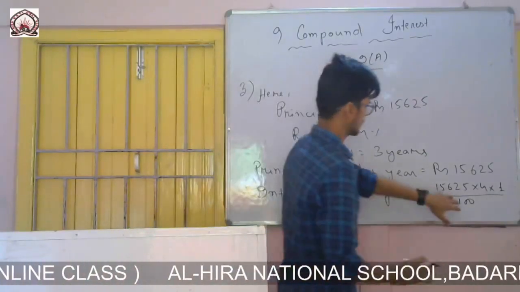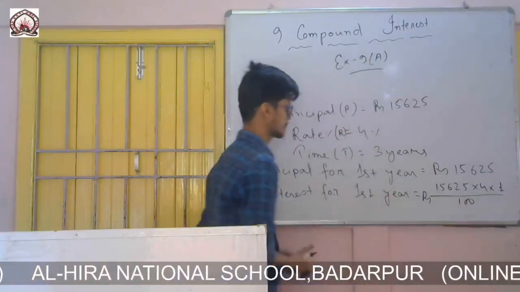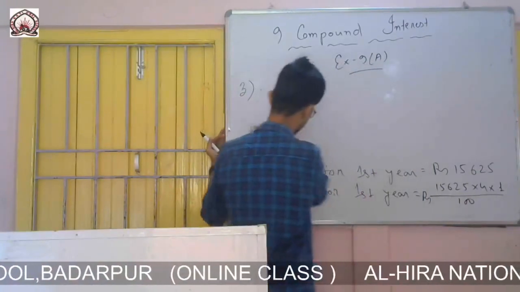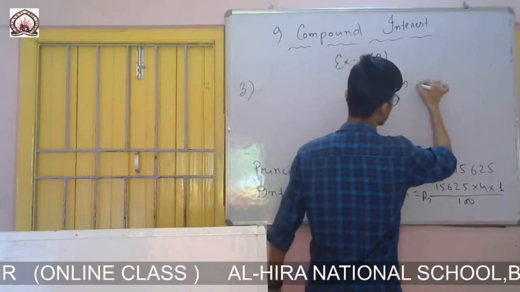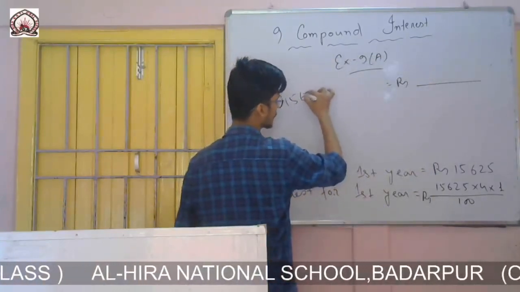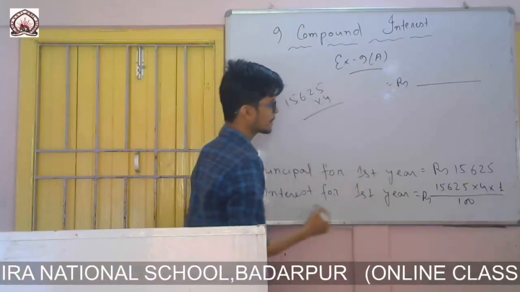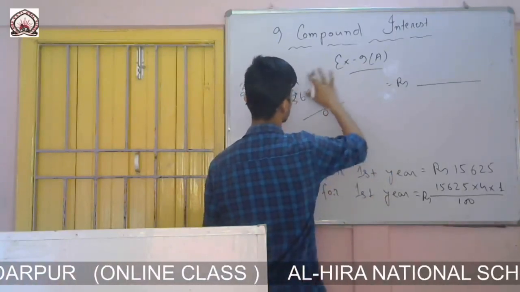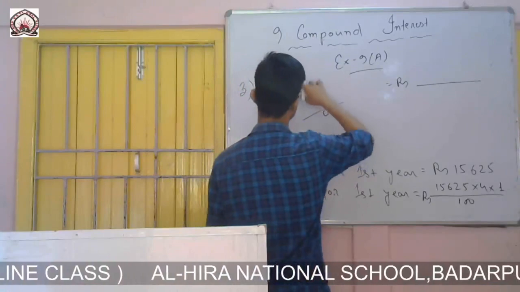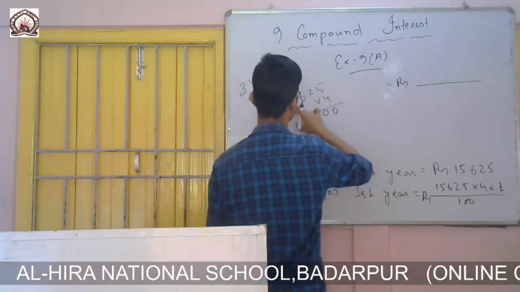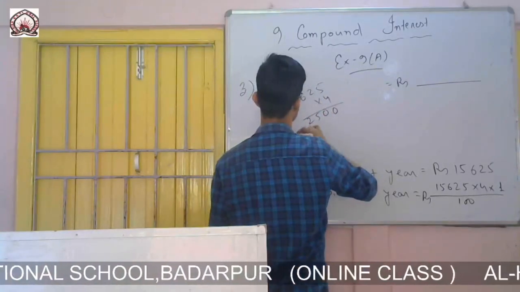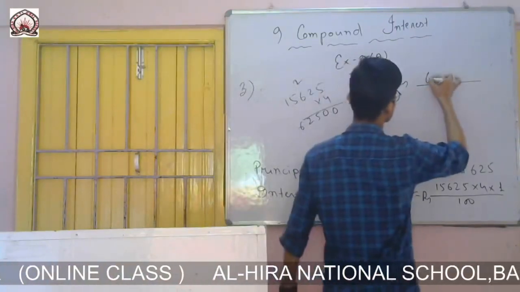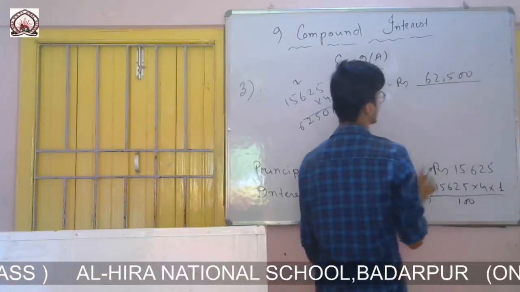Okay, so let us multiply this one. Don't leave it like this, simply multiply, it will be easy. 15625 multiplied by 4 gives 62500.